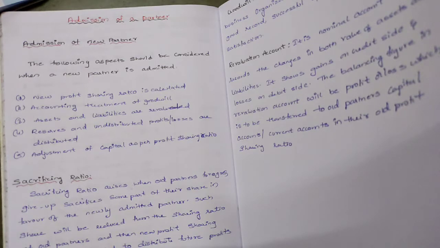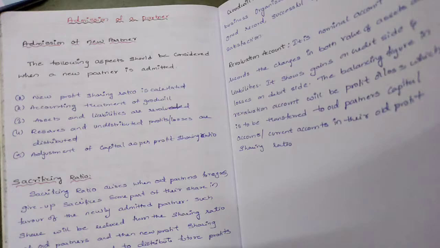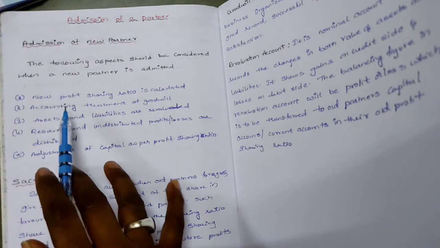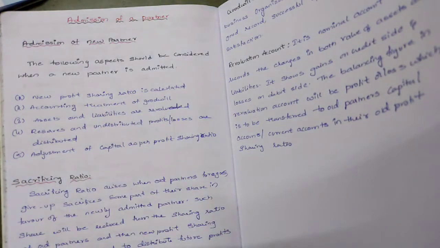So when we are joining a new partner into the business, in that case what are the changes that will appear, and what are the points we have to consider? First of all, the new profit sharing ratio is to be calculated. Why? Because previously the ratio depended upon the old partners. Now one more person has joined into the partnership business, so we have to calculate a new sharing ratio.